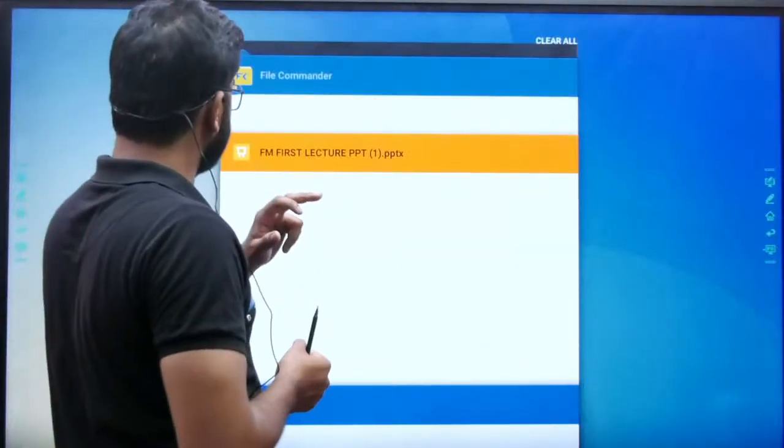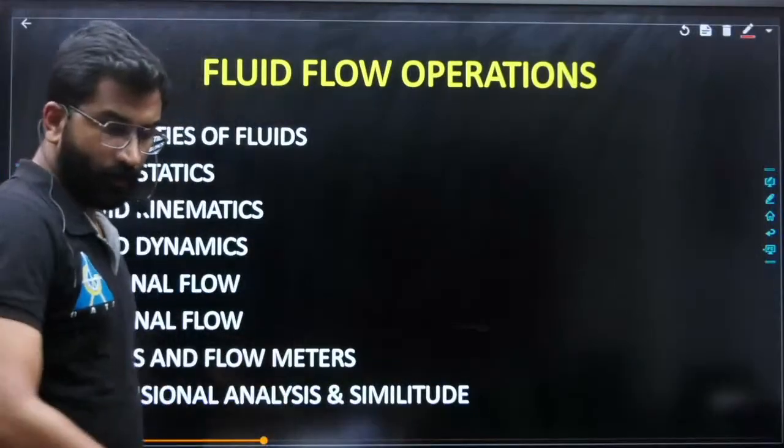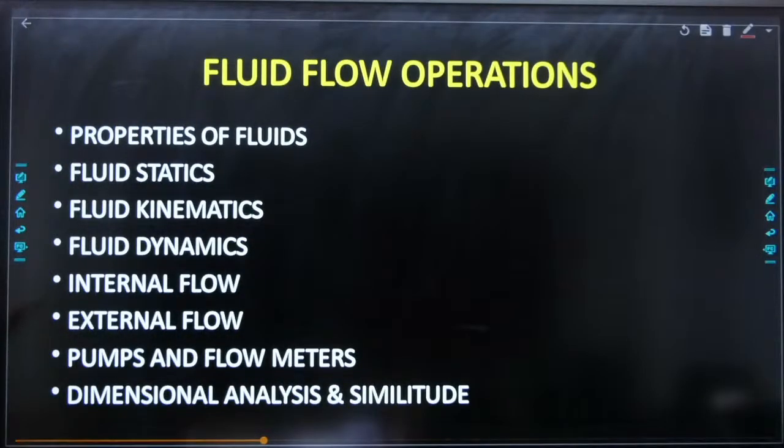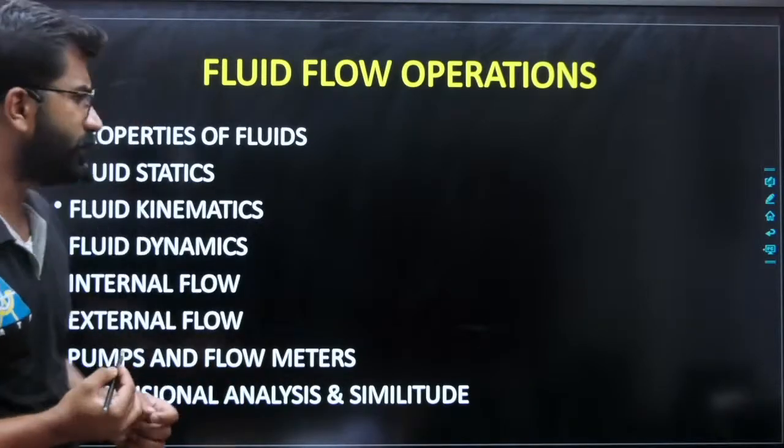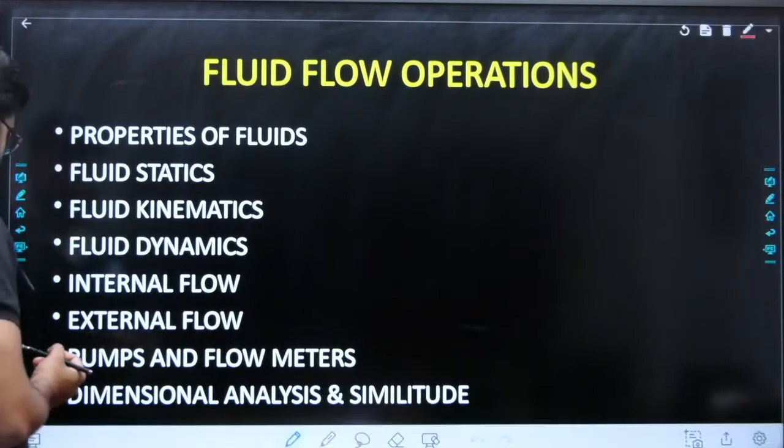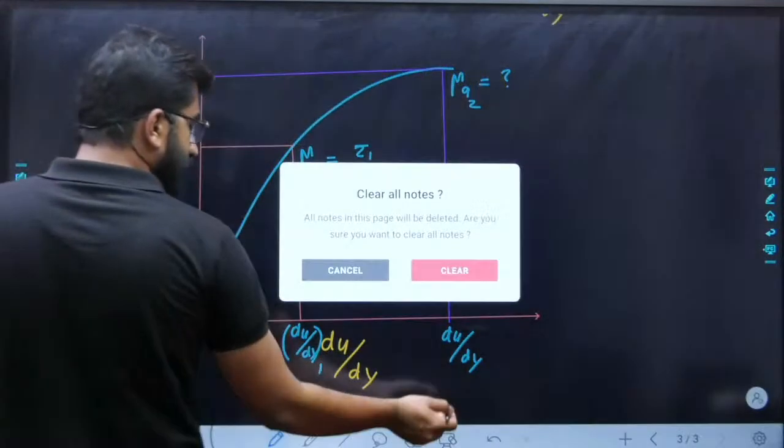What was the second chapter? Let me just show you. So properties of fluids is over. With this we are finishing the properties of fluids. We are moving to fluid statics. Fluid statics, what is there for you? It's very easy, all equations are very easy in fluid statics. The first thing in fluid statics is pressure measurement, right?